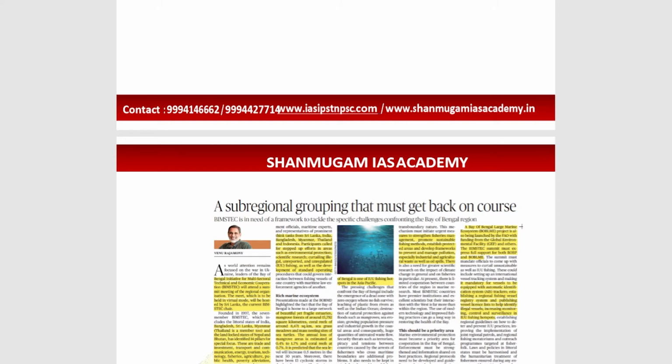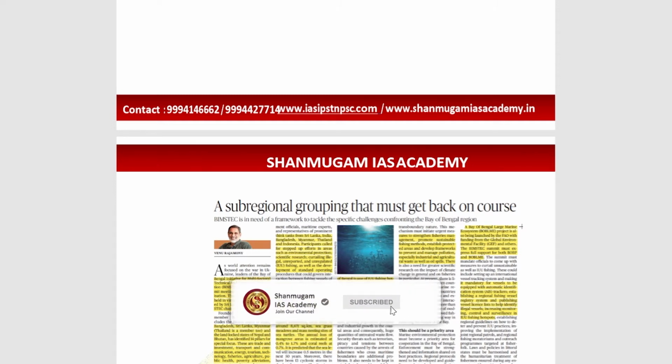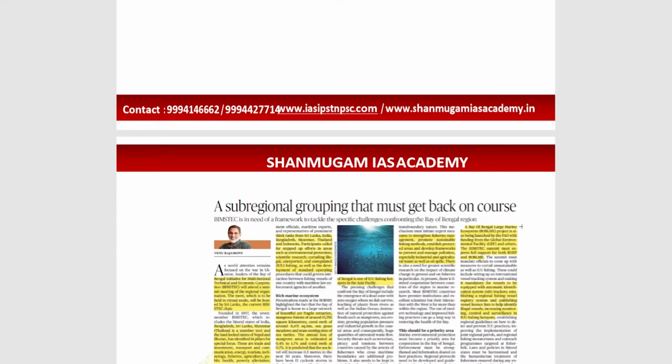Now the rich marine ecosystem of the Bay of Bengal that we are going to discuss today. The Bay of Bengal is home to a large network of beautiful yet fragile estuaries, mangrove forests, coral reefs, and seagrass meadows, and these are very big sites for sea turtles. It is also predicted that the sea level will increase by 0.5 metres in the next 50 years, because of the cyclonic storms of the last 5 years. The Bay of Bengal is an important source of natural resources for the coastal population. This is very important.